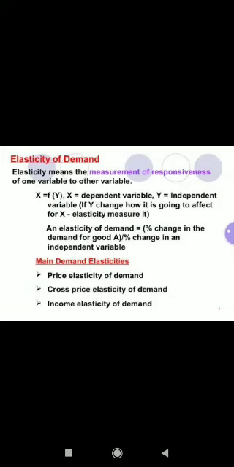Once again, elasticity of demand is the measurement of responsiveness of one variable to another variable. So X is functionally related to Y, X is the dependent variable, Y is the independent variable. Y means how change in it is going to affect X, that is what elasticity measures. And elasticity of demand is the percentage change in demand for a good A divided by the percentage change in the independent variable. Children, the variable can change. It can be price, it can be cross, it can be income. So on the basis of this only, the elasticities are of three kinds: price elasticity, cross elasticity, and income elasticity.